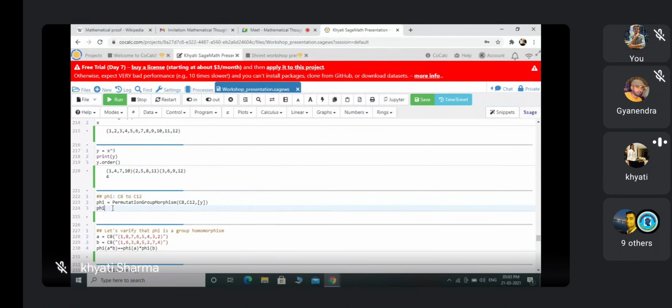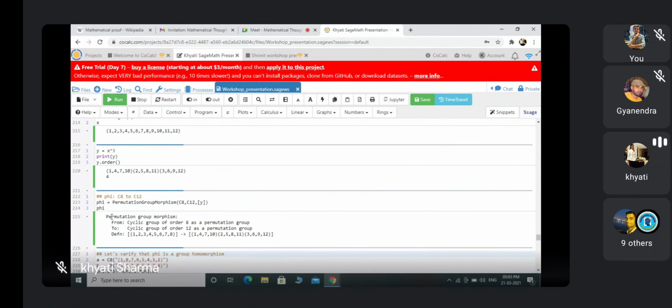So what is this P? It is a permutation group morphism from the cyclic group of order 8 as a permutation group to the cyclic group of order 12 as a permutation group, and the generator of C8 moves to this element in C12.